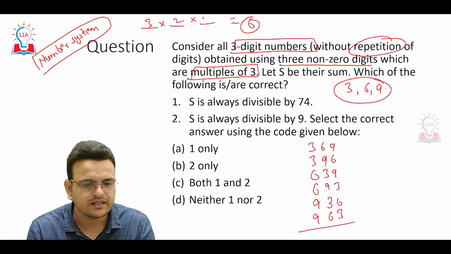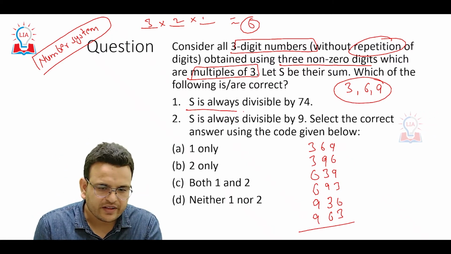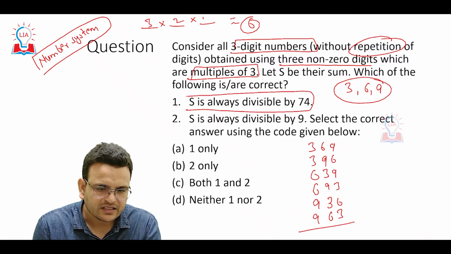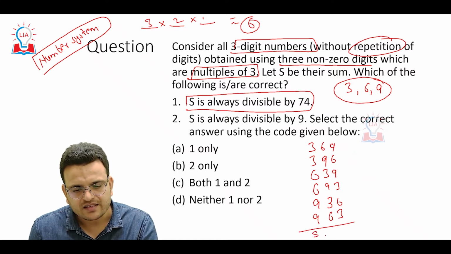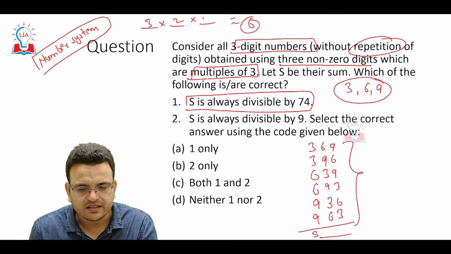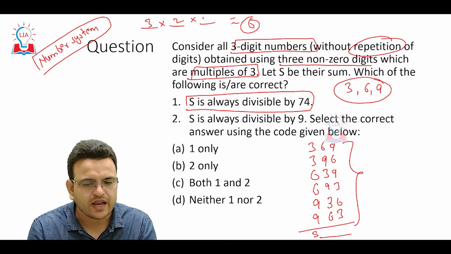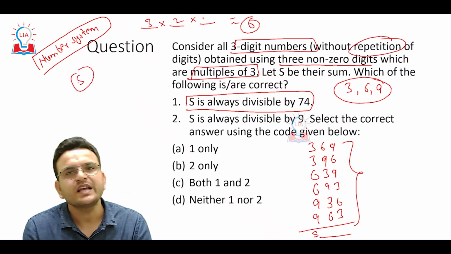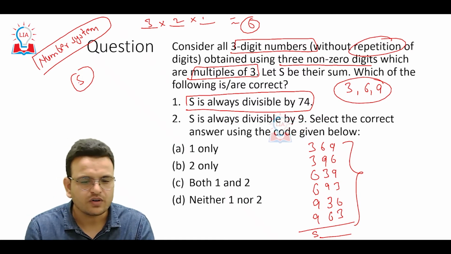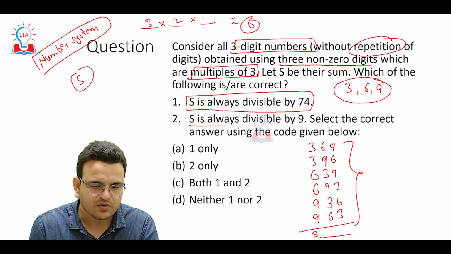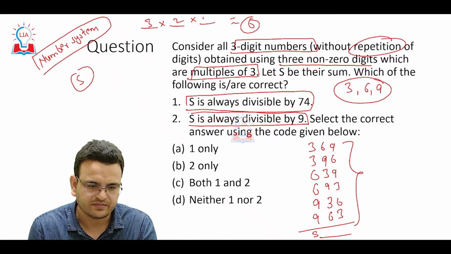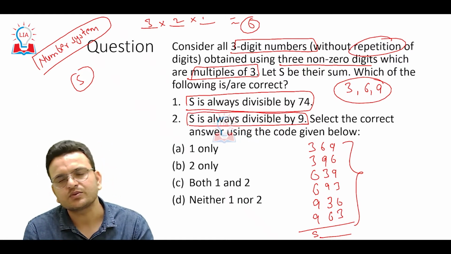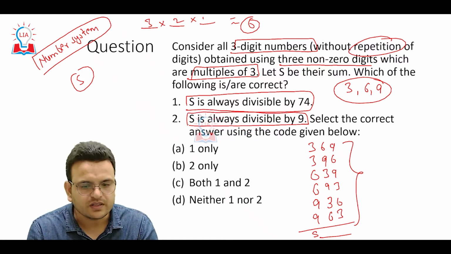Now the first statement is that S is always divisible by 74. What is S? S is the sum of all the given numbers. When we add all 6 numbers, we will get S. Here we have to know what the rule is. The second statement is that S is always divisible by 9. So here we have to know the divisibility rule of 9.